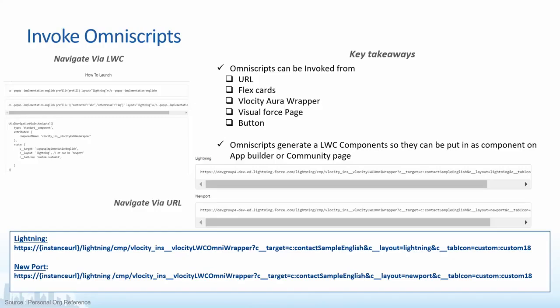The instance URL is nothing but the base URL of your org. Along with it, the last part is lightning/cmp/velocity LWC Omni wrapper. This is how the whole OmniScript URL looks, and using this instance URL, you can always get the complete URL.